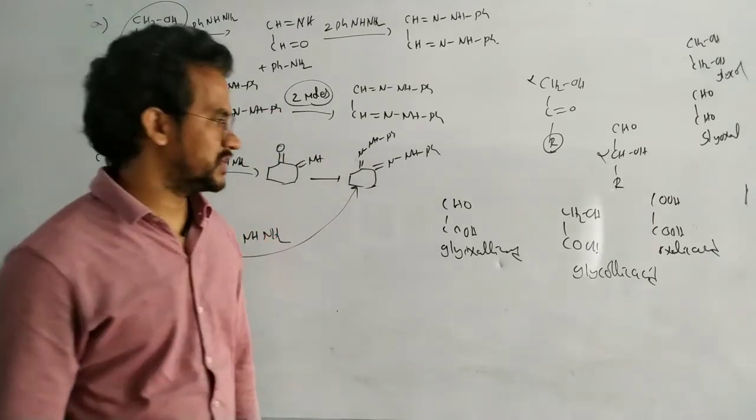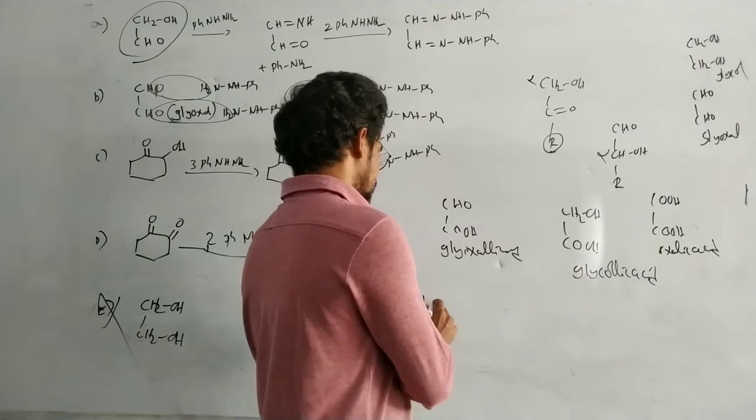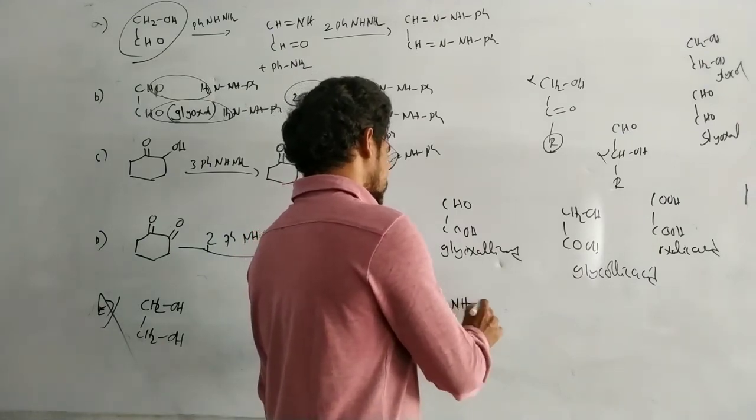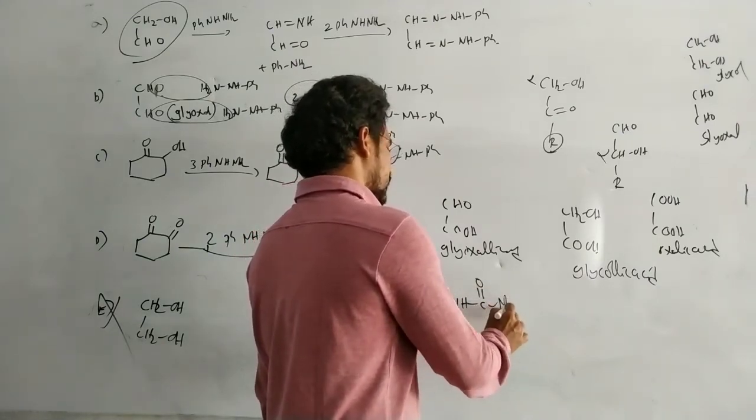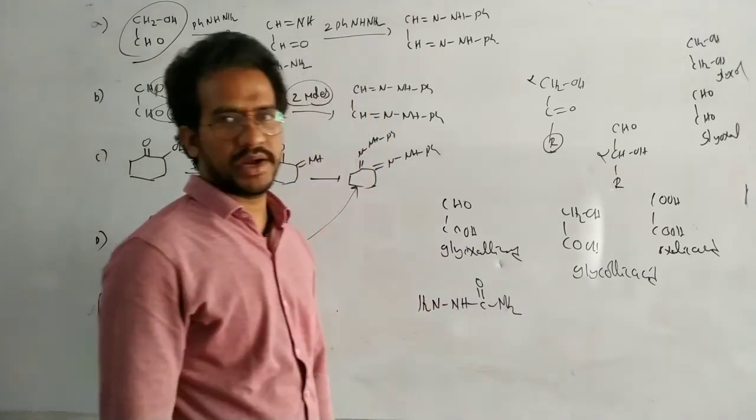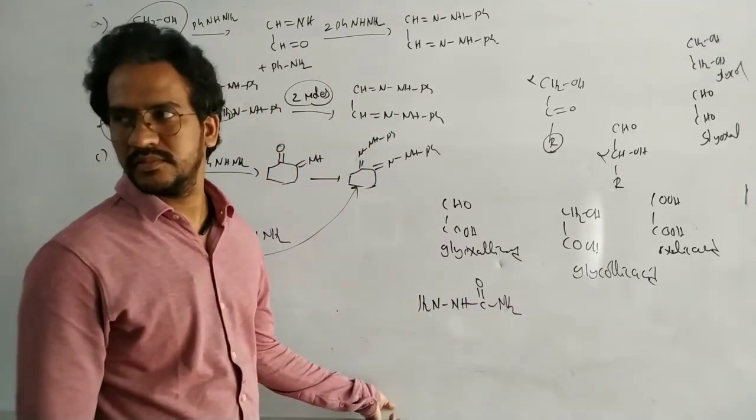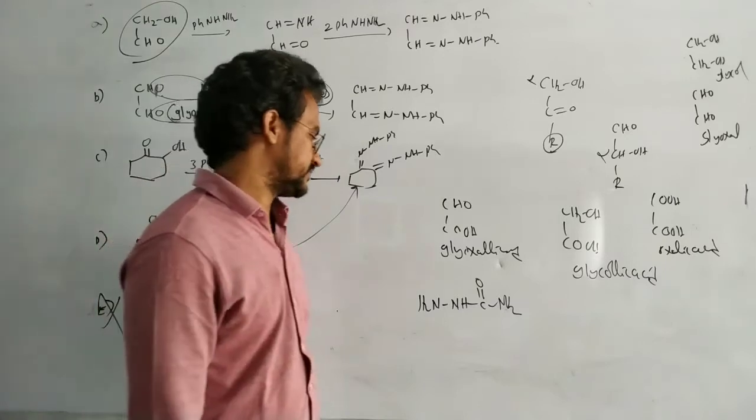What is semicarbazide? NH2-NH-C(=O)-NH2, semicarbazide.